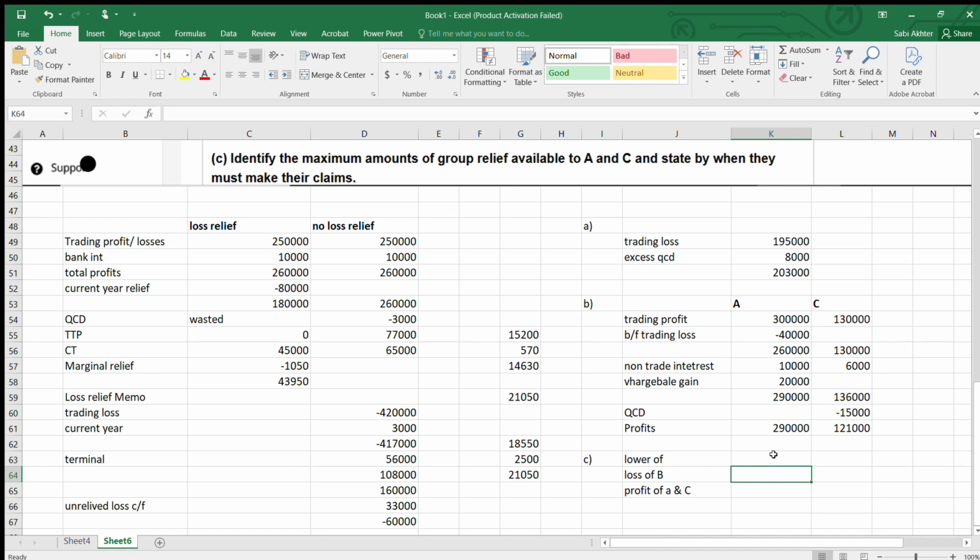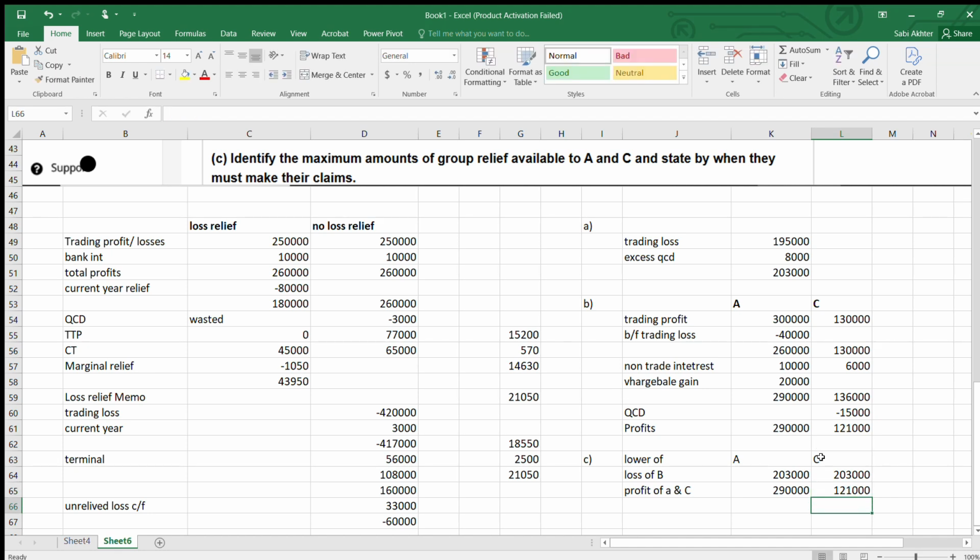The loss of B for the corresponding accounting period is 203,000, because you have unrelieved QCD as well. Loss of B will remain the same. Now the profit of A is 290,000 and here it is 121,000.